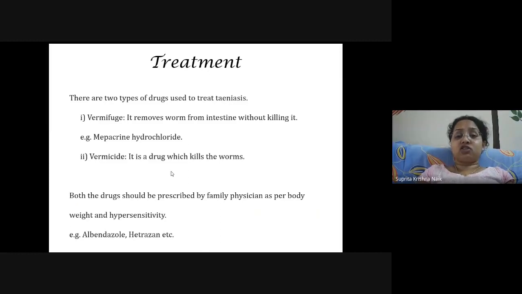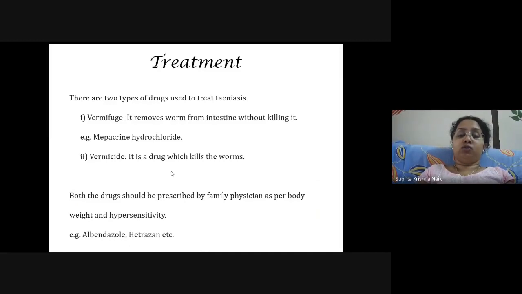Now, once the disease is caused, we need to know the treatment for this disease. So basically, there are two types of drugs used to treat taniasis. The first one is called vermifuge. It removes the worm from the intestine without killing it. Example, mepacrine hydrochloride. And the second one is vermicide. These drugs will kill the worm.